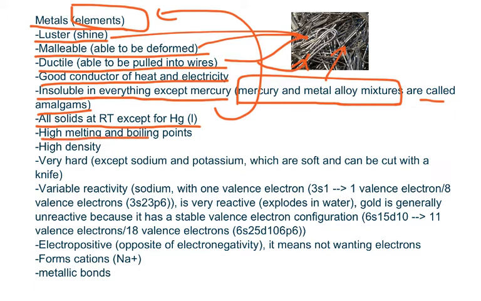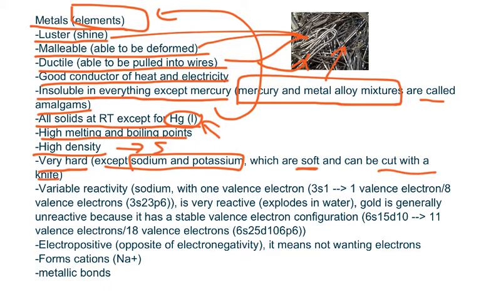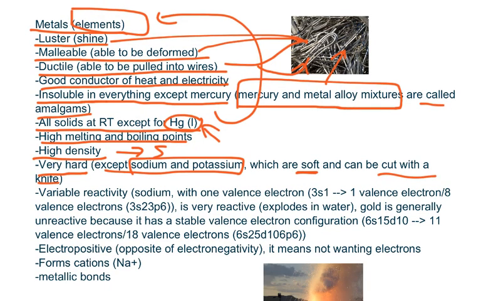Metals typically have high melting and boiling points. They have high densities because, again, they are mostly solids. And even though mercury is a liquid, it has a pretty high density. Now, metals are usually very hard, except for mercury, because liquids cannot be hard. And sodium and potassium are not hard as well, because although they are solids, they are soft and can be cut with a knife.